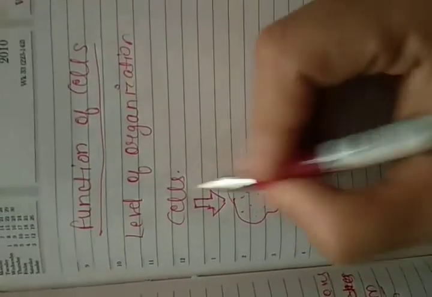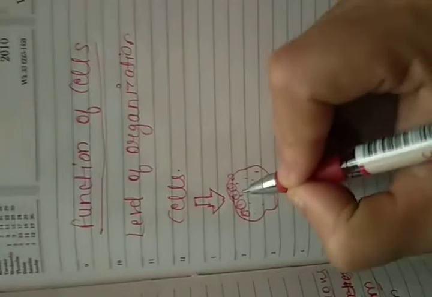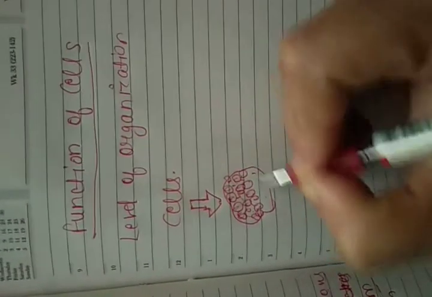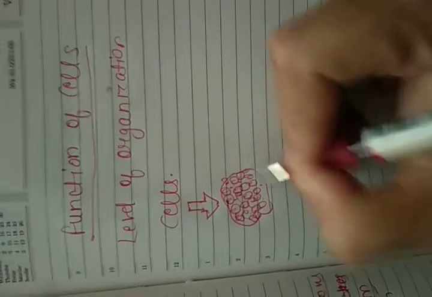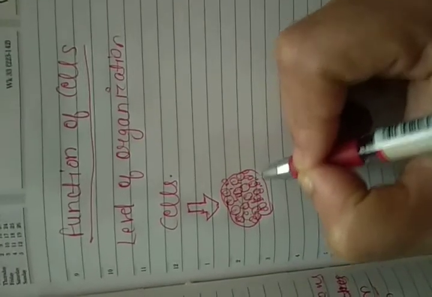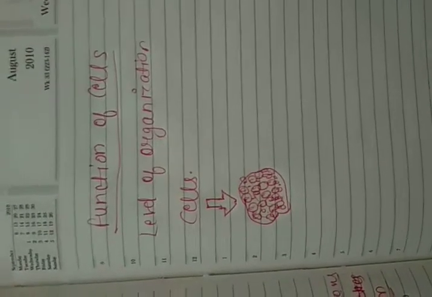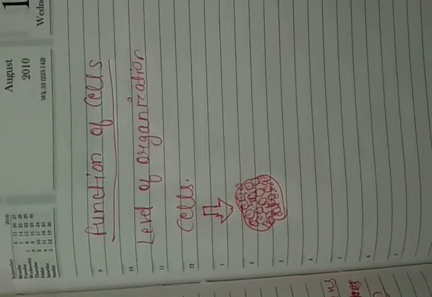Now groups of cells combine to form a tissue. As I told you, there is a division of unicellular and multicellular organisms. One group of cells performs a very specific function in a unicellular organism, but in multicellular organisms each group of cells performs a different function. One tissue performs a particular function, another tissue performs another function.